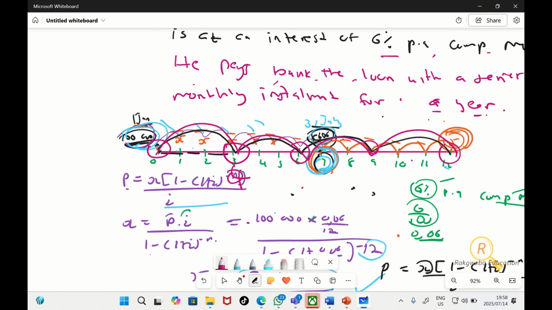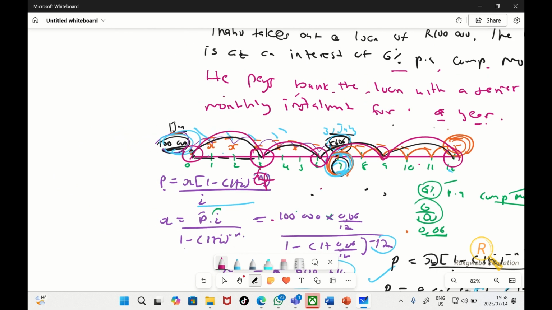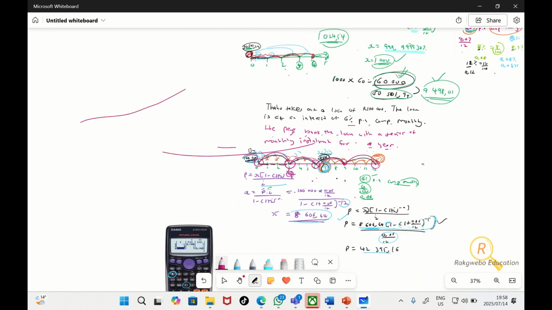I want to see that you understand all of these small details. If you understood them, then there's no reason to get less than 75% in the exam on financial maths. You don't need a high IQ, you need about a grade 10 IQ to get at least 70% in financial maths. Okay, fair.